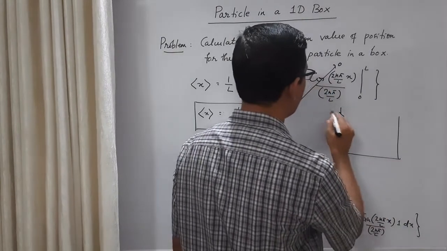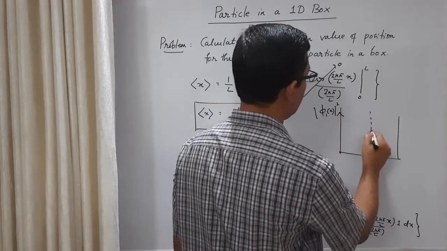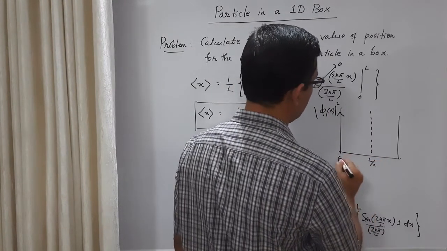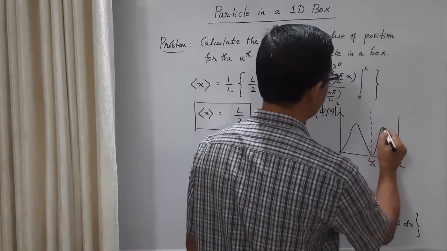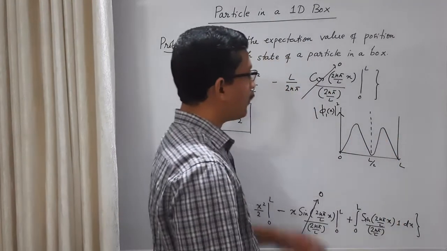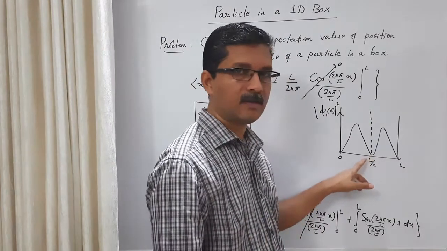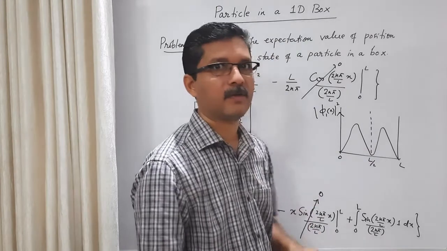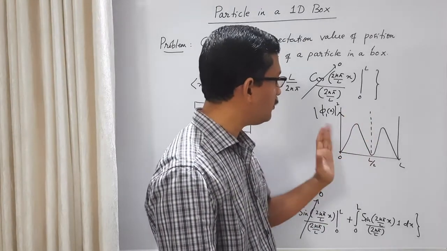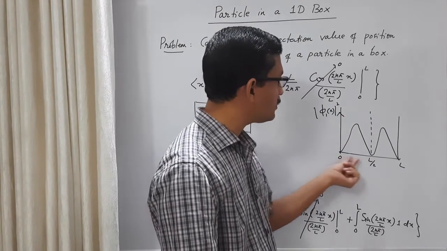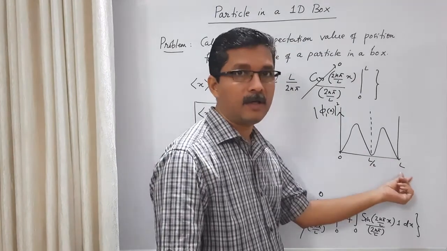For example, let us consider phi 1 x square. Okay, this is the middle. The plot of phi 1 x square is something like this. The probability of finding the particle exactly at the middle is 0, and near the middle is very small. This we have done in the previous problem. But the probability density is symmetric about the middle. What it means is the probability of finding the particle between 0 and L by 2 is the same as the probability of finding the particle between L by 2 and L.